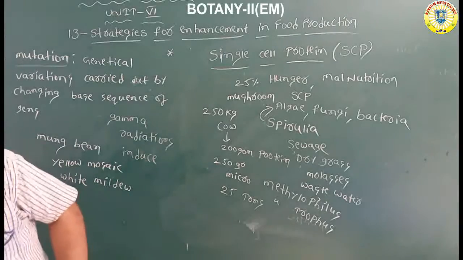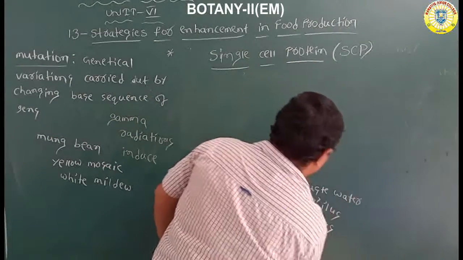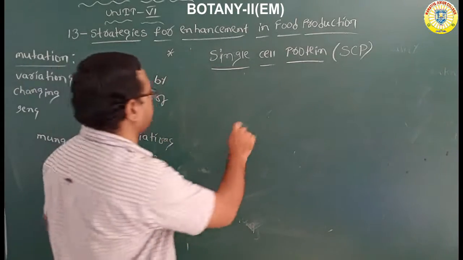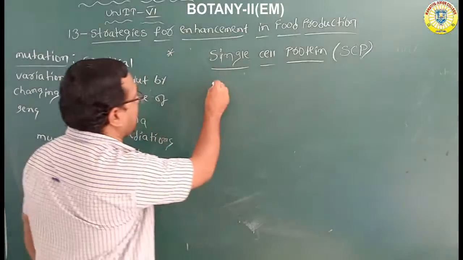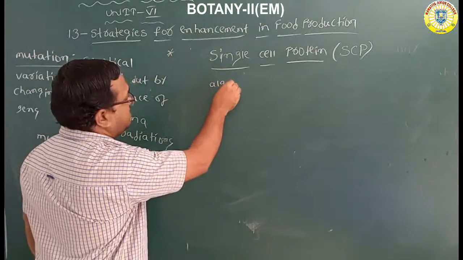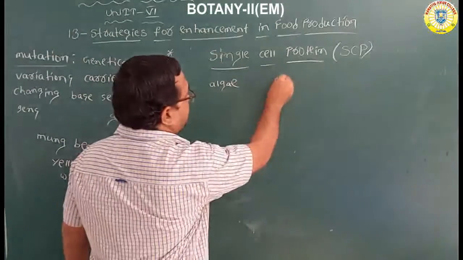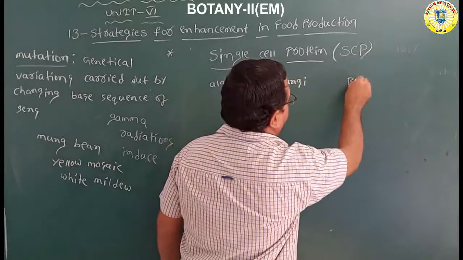So this is the importance of single cell proteins. Finally, we have to complete within 2 minutes with examples. Some microorganisms are useful in the production of single cell proteins. What is the algae used? What is the fungi? And what is the bacteria?